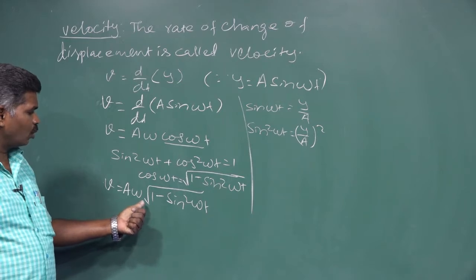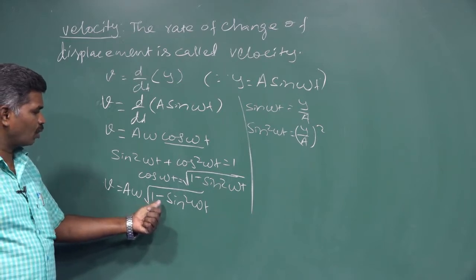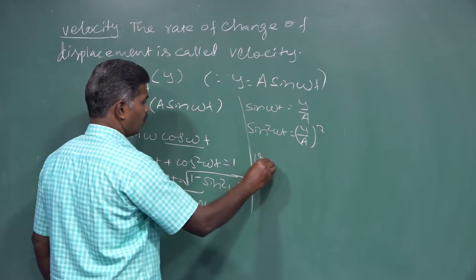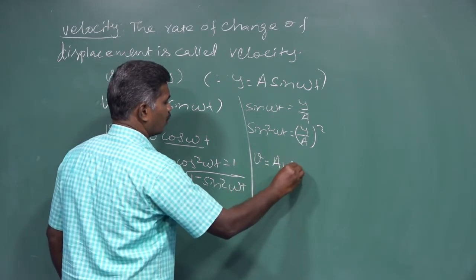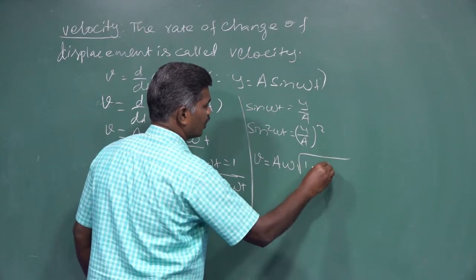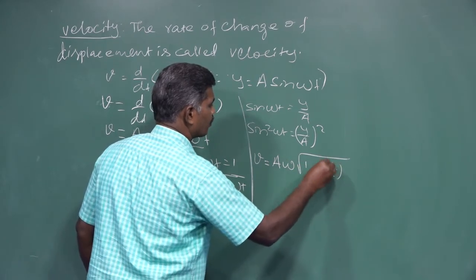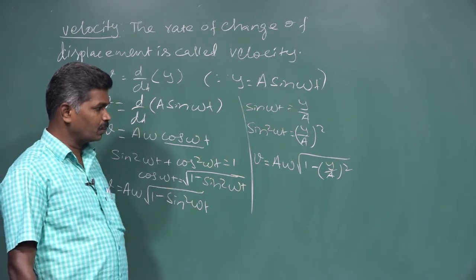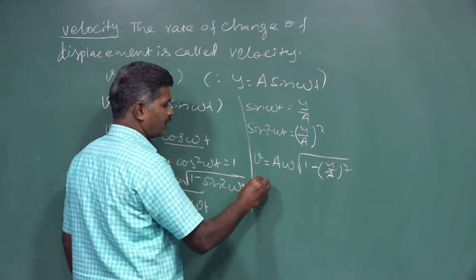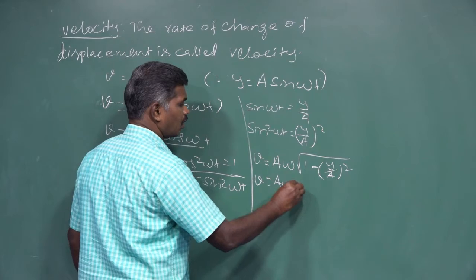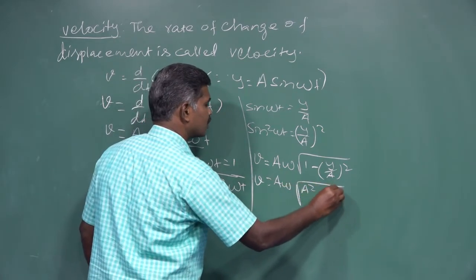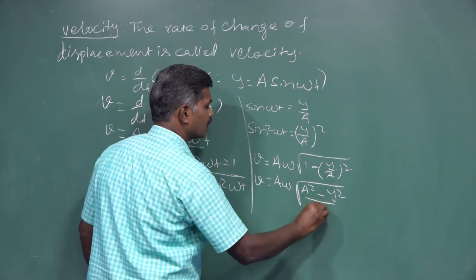v is equal to a omega into square root of 1 minus sin squared omega t. We will get v is equal to a omega into square root of 1 minus y by a whole square. Now I am going to simplify that. v is equal to a omega into square root of a square minus y square divided by a square.